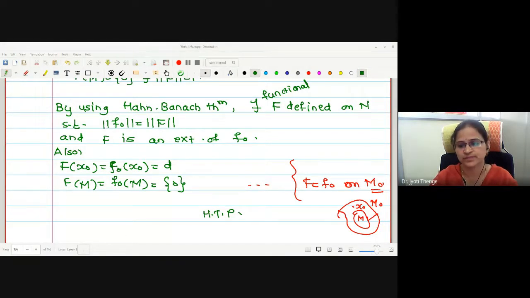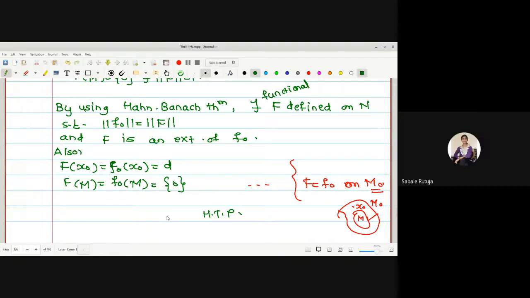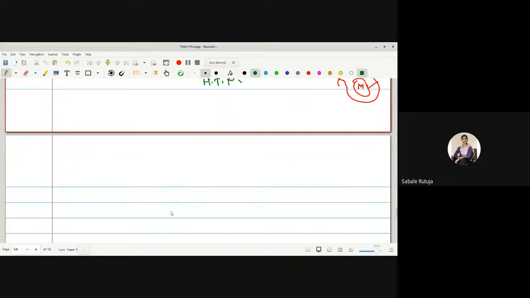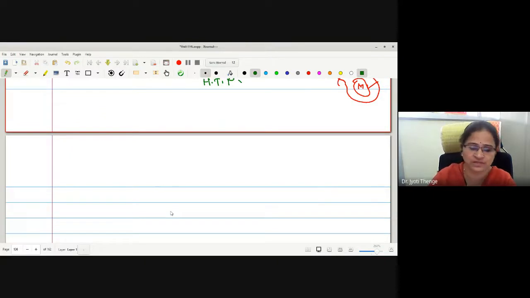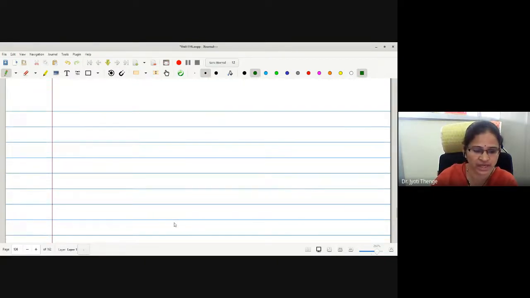Understood this consequence, students? Good. Now, one more consequence of the same type was there. You can prove the result very easily. I'll just write the statement here and I will tell you how the function f is defined.